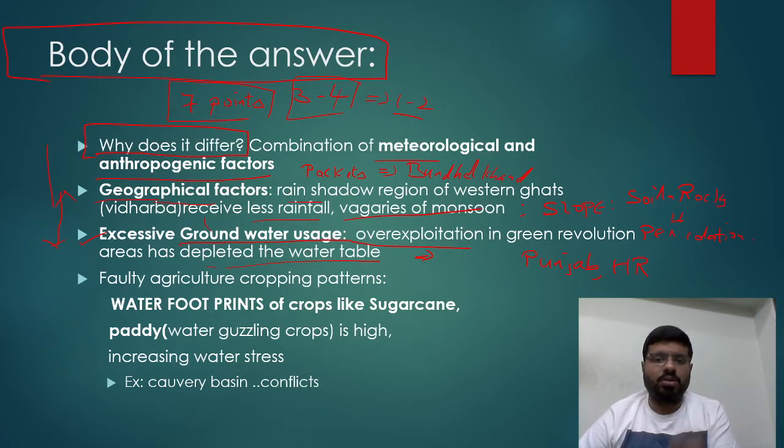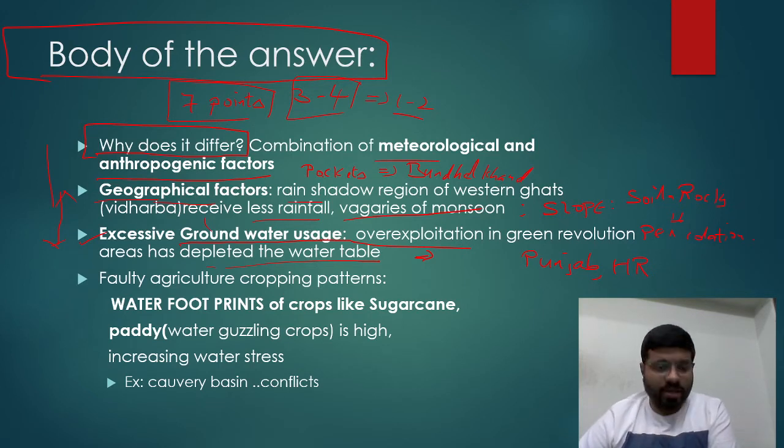Yes, the cropping patterns. So what is a pattern? That means which areas, which agriculture are you practicing? These cropping patterns should be in line with the ecological needs of that specific area. But you are growing crops like sugarcane and paddy where water availability is less. For example, you take sugarcane. You are growing it in Maharashtra, which is a water stress state. 96% of irrigation in Maharashtra is meant for sugarcane. That's a mind-boggling figure, right? That's what you have to write: faulty agriculture cropping patterns which are not in line with the ecological needs of that specific area. That's what I'm writing here, right?